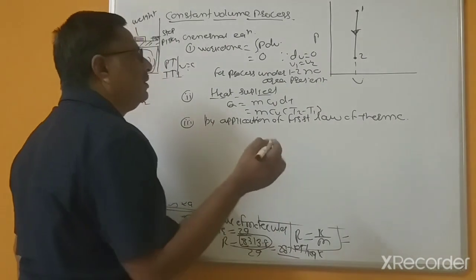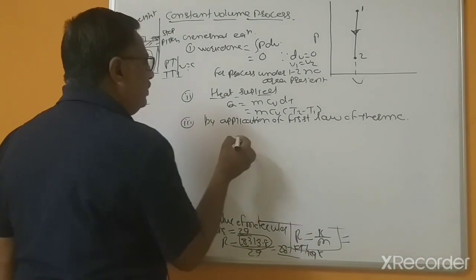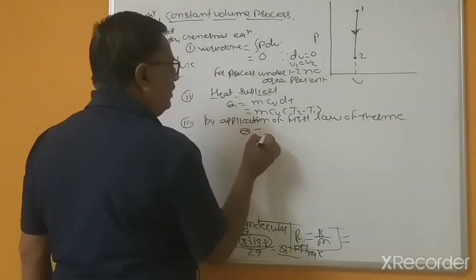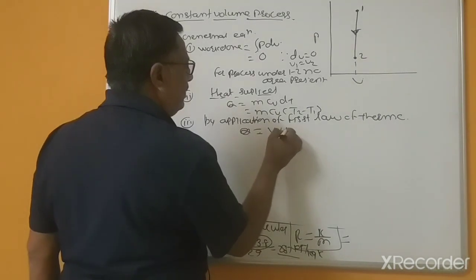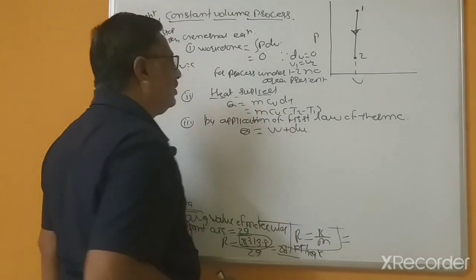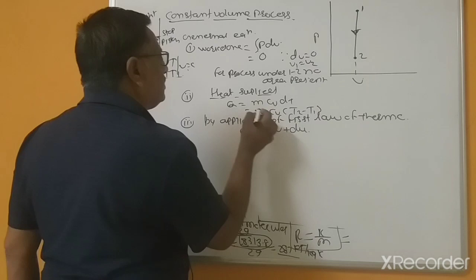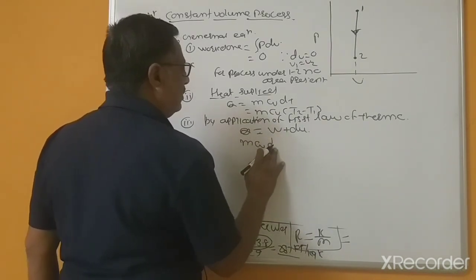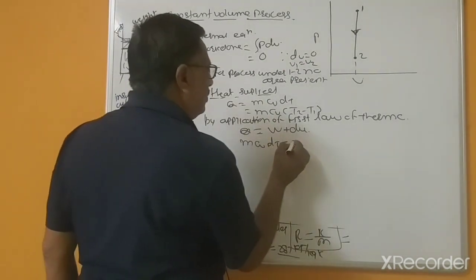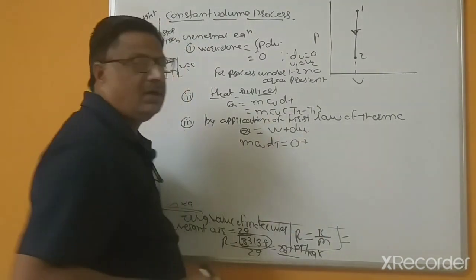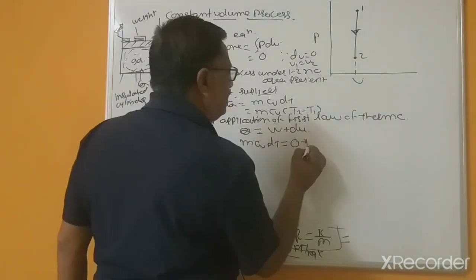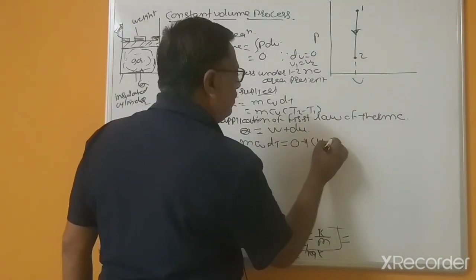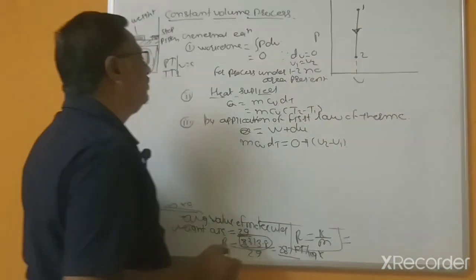So what is, according to the first law of thermodynamics, Q equal to heat supplied equal to work done plus du. So that's why here you can write mCV dt, work equal to 0 and internal energy you can write U2 minus U1.